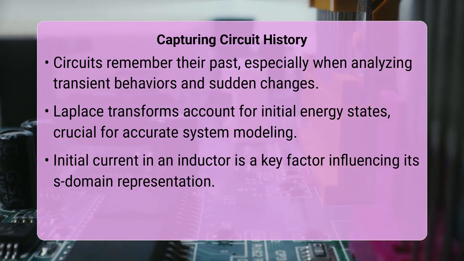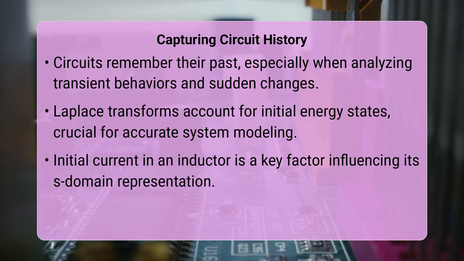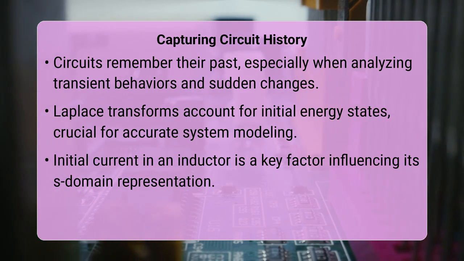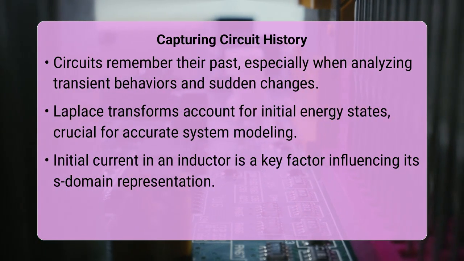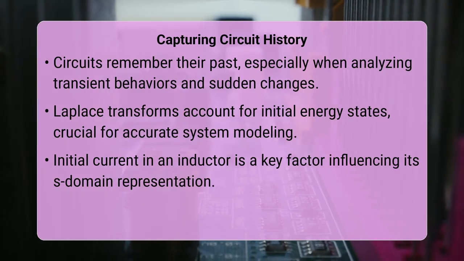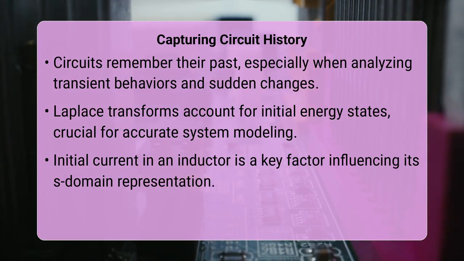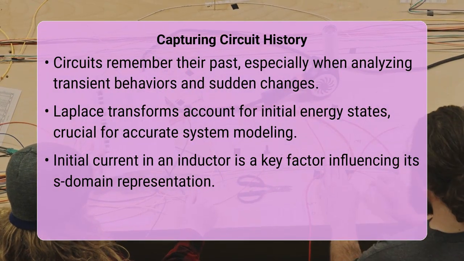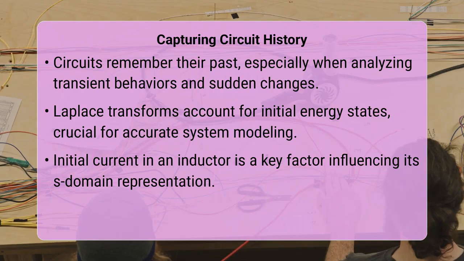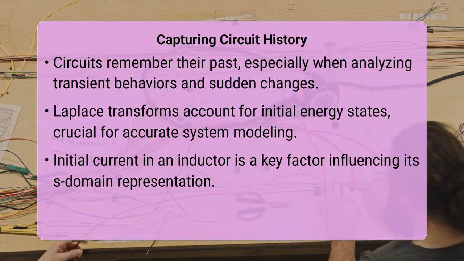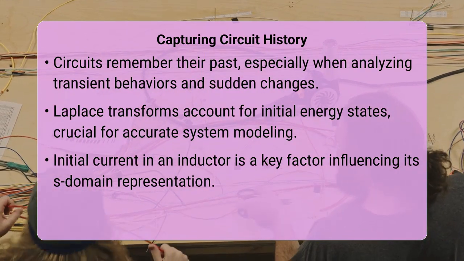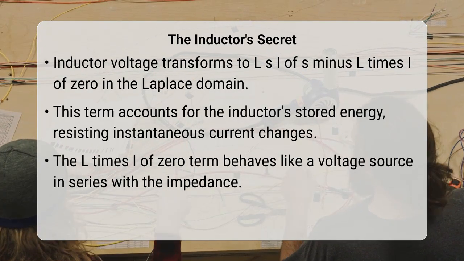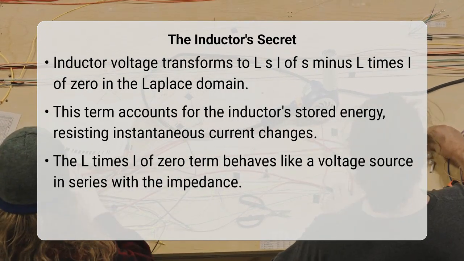its S-domain representation. Specifically, the voltage across an inductor is given by L multiplied by the derivative of its current with respect to time in the time domain. In the Laplace domain, this transforms into V(s) = Ls I(s) minus L times I(0), where I(0) represents the initial current flowing through the inductor at time t equals 0.